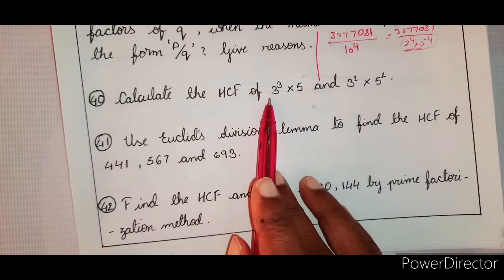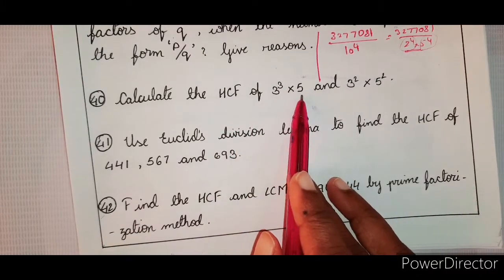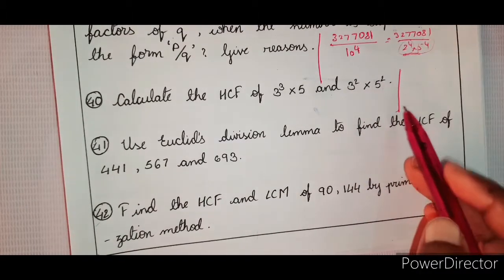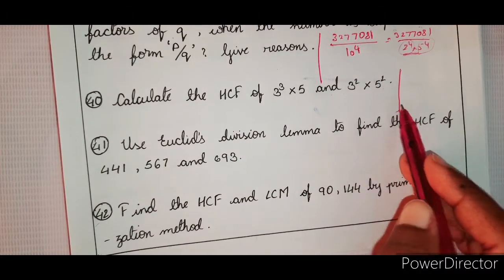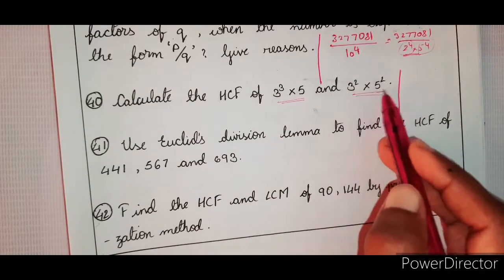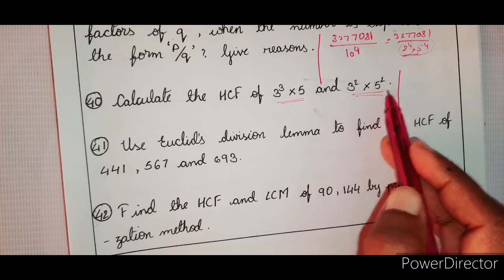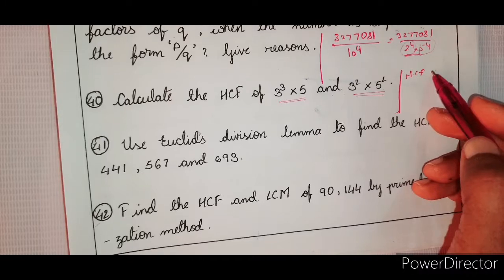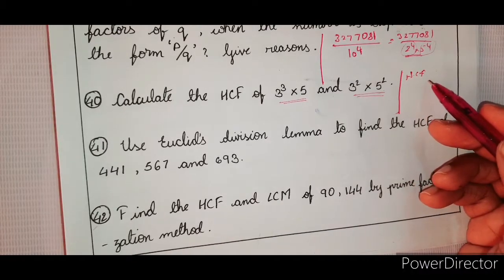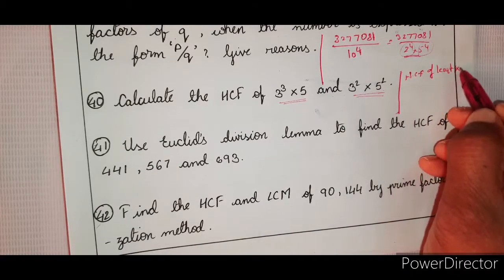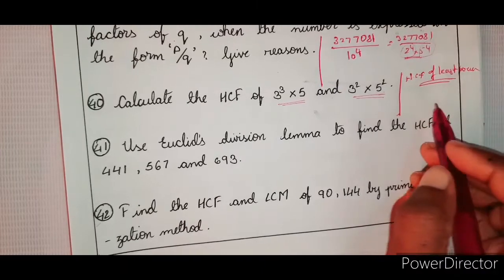Calculate the HCF of 3 cube and 5 into 5 and 3 square into 5 square. So while learning HCF and LCM, what did I say? When a number is written in prime factor form, for 2 numbers or 3 numbers, whatever it is, HCF is the product of the common numbers of least powers. The product of common numbers of least powers.